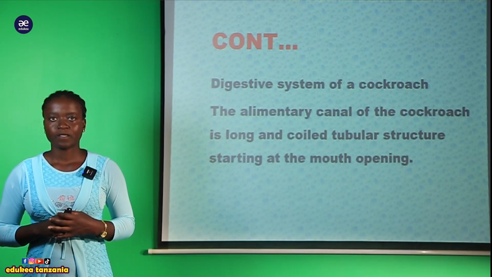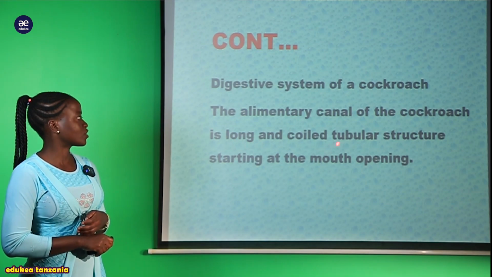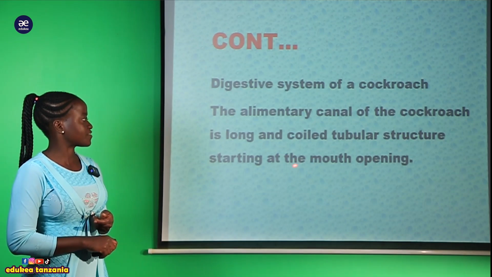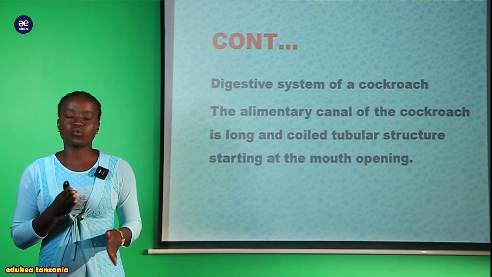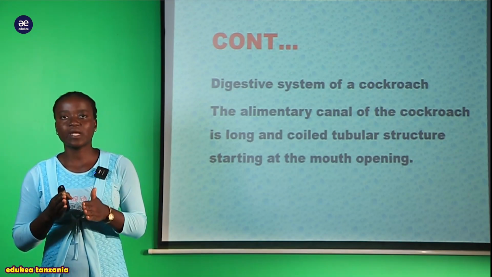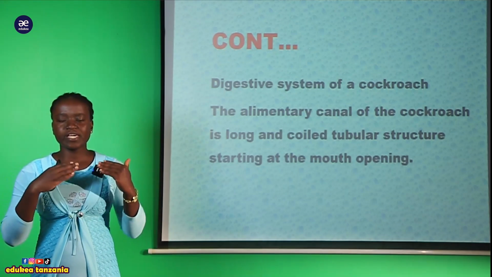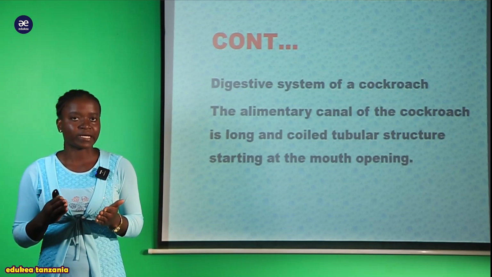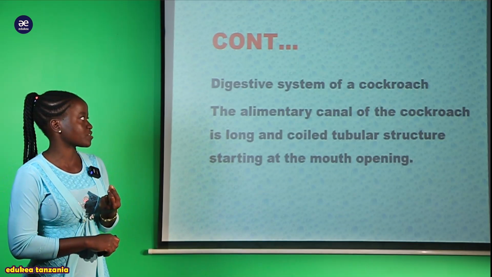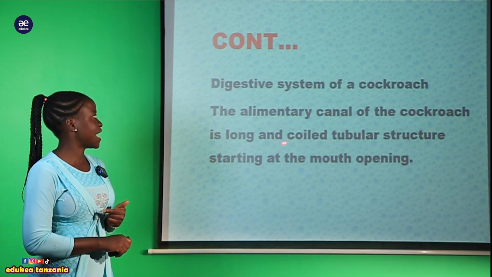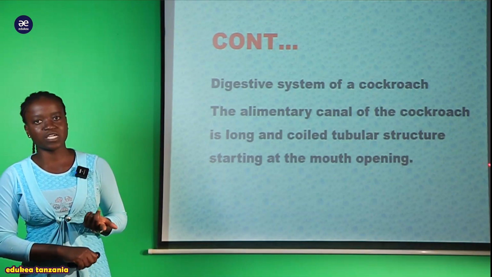So here we are saying that the alimentary canal of the cockroach is a long and coiled tubular structure starting at the mouth opening. As I have said, hapa tunasoma kuhusu mfumo wa umeng'enyaji wa chakula unaopatikana kwa hawa mende. Tunasema the alimentary canal, that is ule mfumo wa umeng'enyaji wa chakula, ndio inaitwa alimentary canal of the cockroach. Now it is a long and coiled tubular structure starting at the mouth opening.